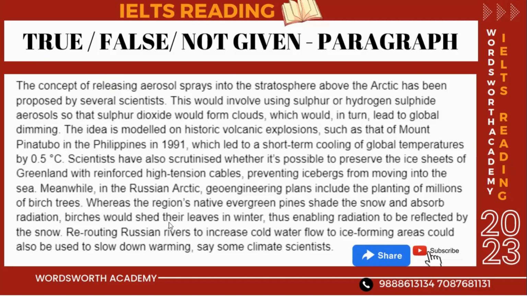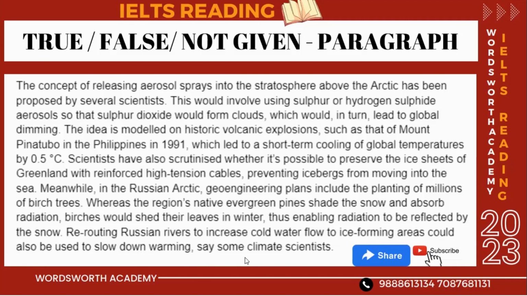Birches would shed their leaves in winter, thus enabling radiation to be reflected by the snow. Rerouting Russian rivers to increase cold water flow to ice forming areas could also be used to slow down warming,